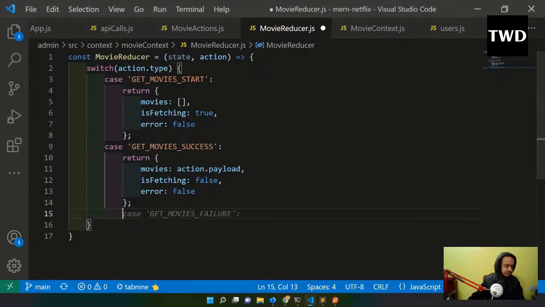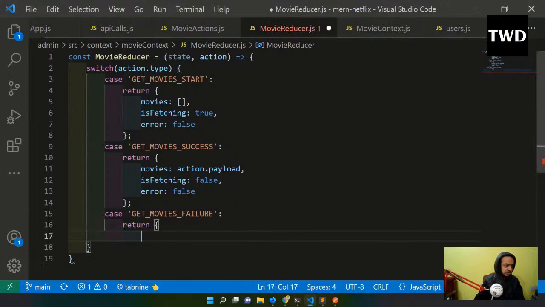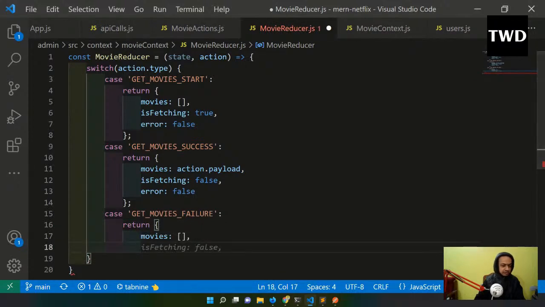Now the next thing will be GET_MOVIES_FAILURE, and here the return, the movies will be an empty array, isFetching will be false, and error will be true.